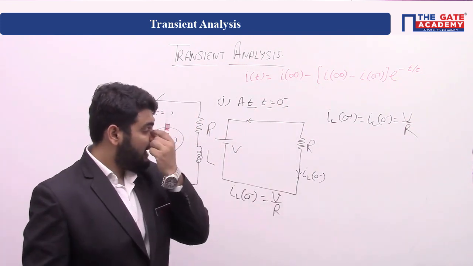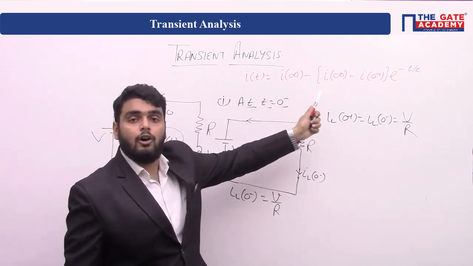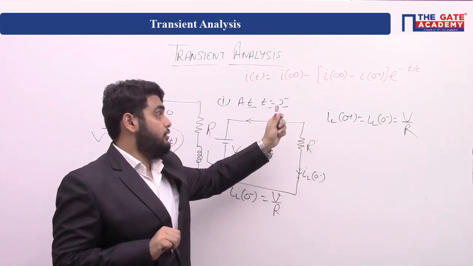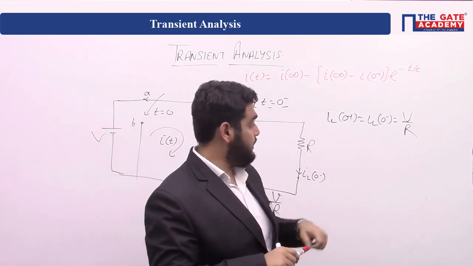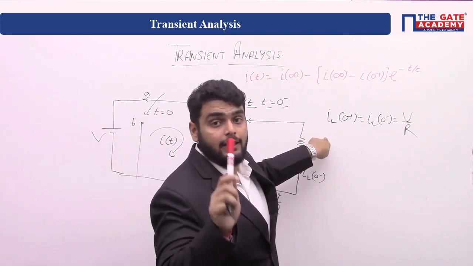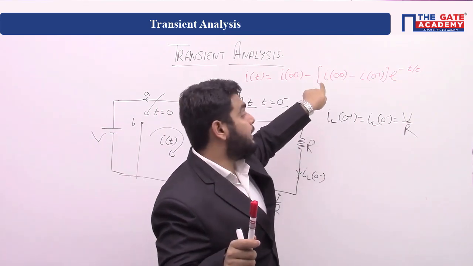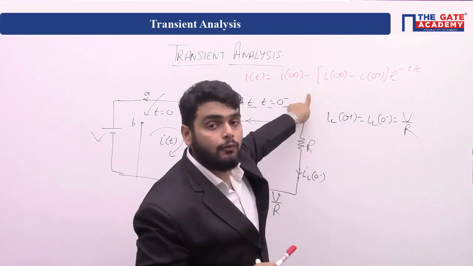Now see, for using this formula, we have to find three values: I0 plus, I infinity and tau. And don't confuse, this is iL 0 plus, the inductor current at 0 plus, and this is the current that we have to find out.